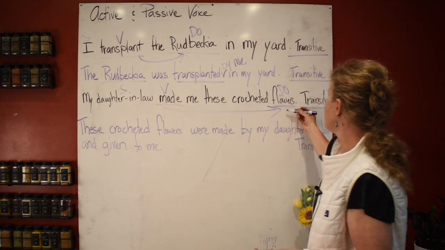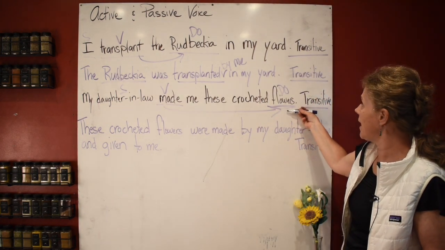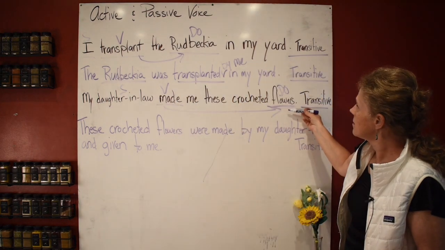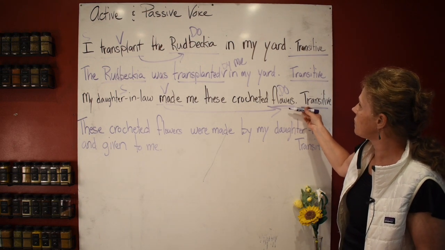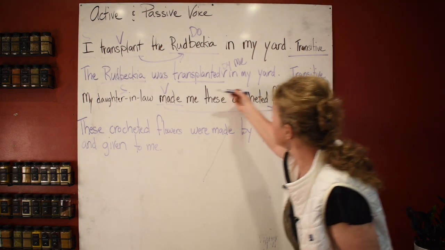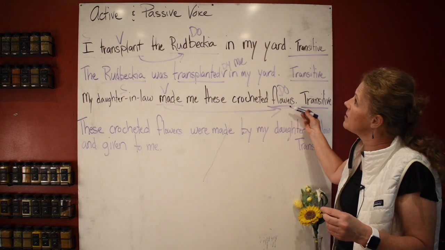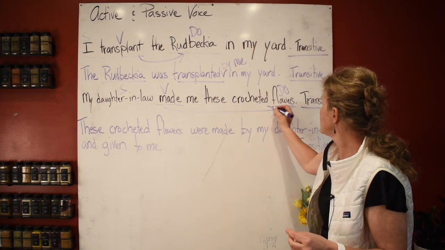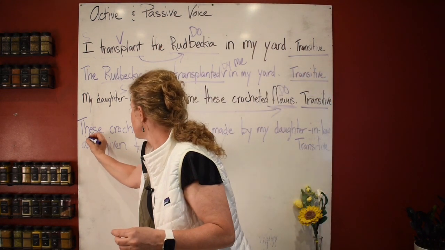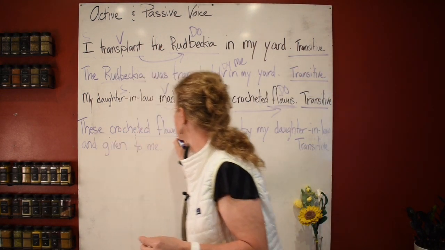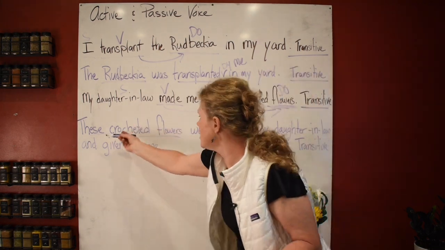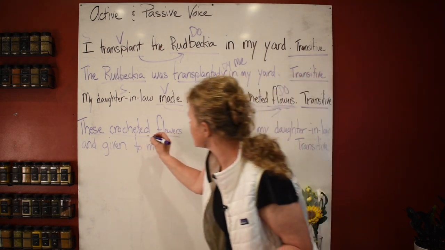What's being made? The flowers are being made. Do you see that? So it's transferring this over to flowers. What are we going to do to make this sentence passive voice? Take our direct object, right, and we're going to put it as the subject. I took this whole thing because they belong together. These crocheted flowers, now look at this, crocheted,